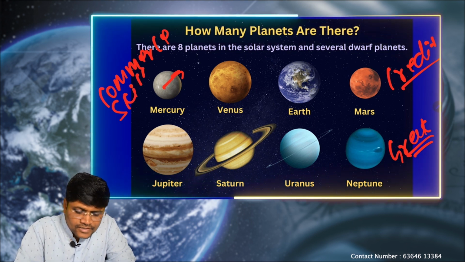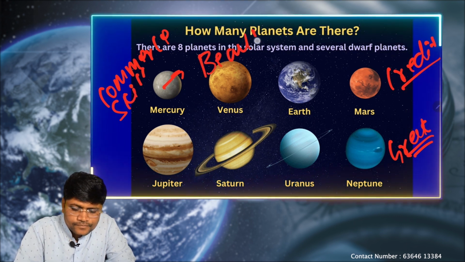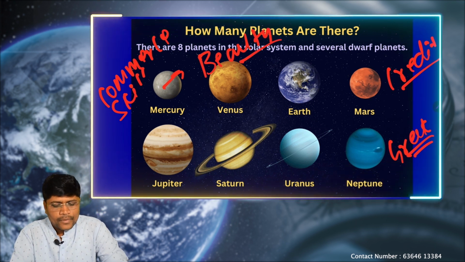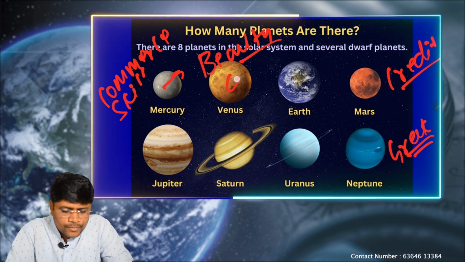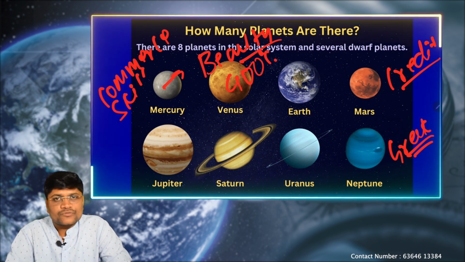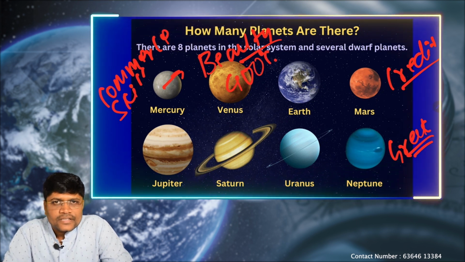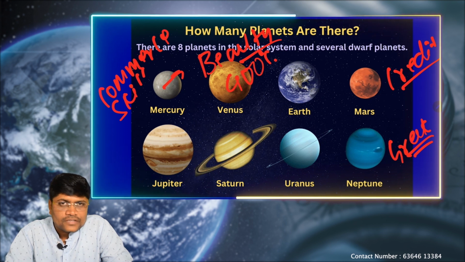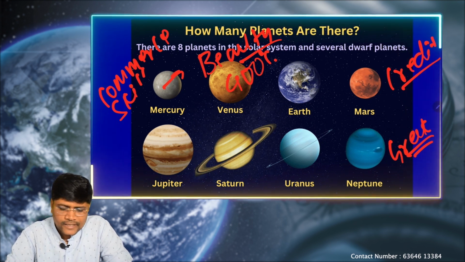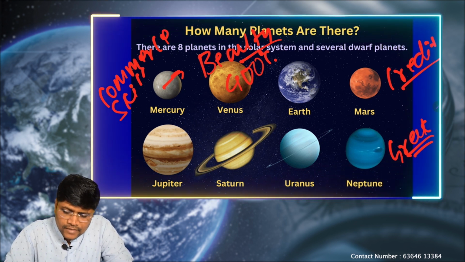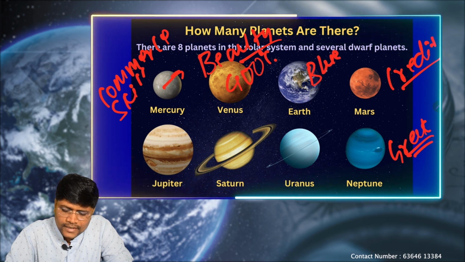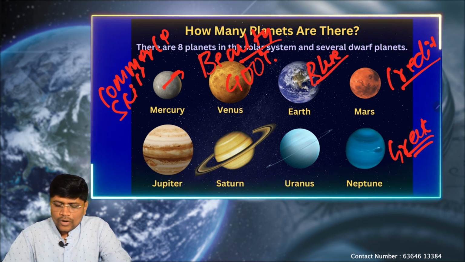Next, Venus is called the goddess of beauty. Why is it called the goddess of beauty? Because Venus has the highest surface temperature of 400 degrees Celsius. That's why it is the brightest planet in the solar system. That's why it is called the hottest and the brightest planet. Next, we know that Earth is called the blue planet or living planet because of the water in it.